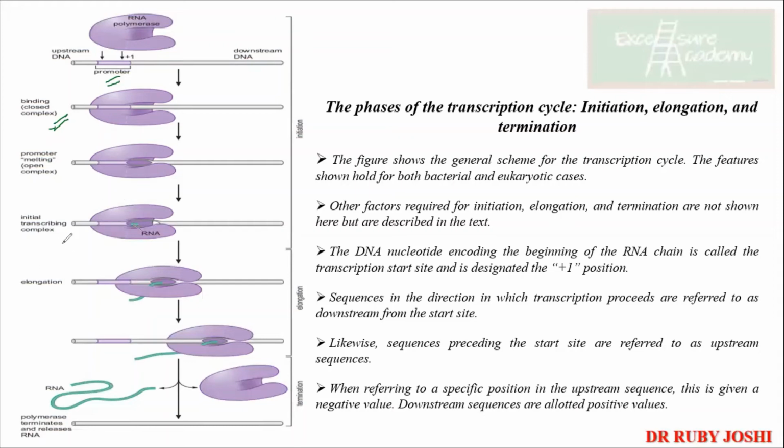Now the initial transcribing complex is formed where RNA polymerase has started synthesizing the RNA. Then you have got the exit. So exit भी कहाँ से होगा? Palm region से exit होता है.